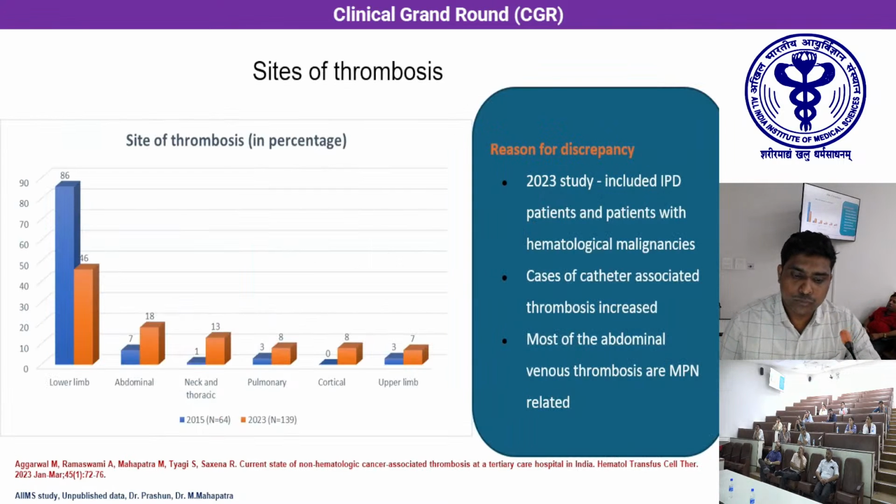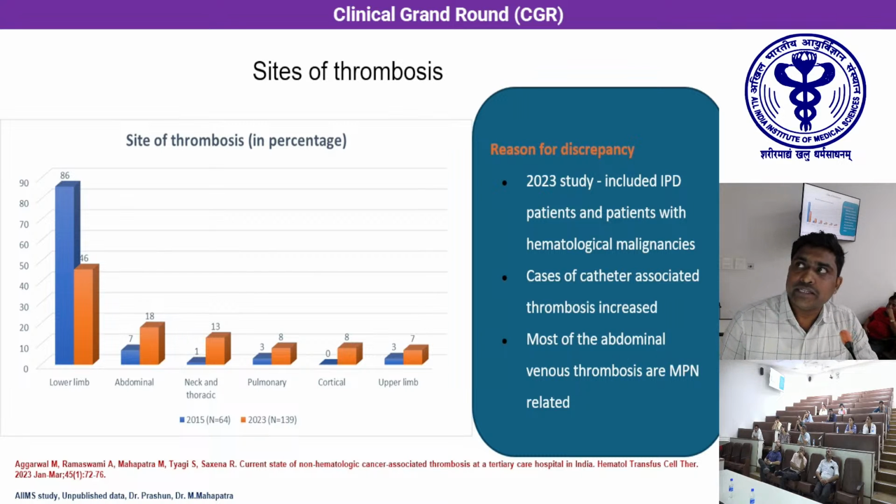Talking about the sites of thrombosis, in both of our studies, lower limb remained the most common site of thrombosis. However, it can be seen that in our second study, the incidence of lower limb thrombosis reduced to almost half of the previous incidence at the cost of increased incidence of abdominal vein thrombosis and neck and thoracic vein thrombosis. The reason for this change or discrepancy could be attributed to multiple factors.